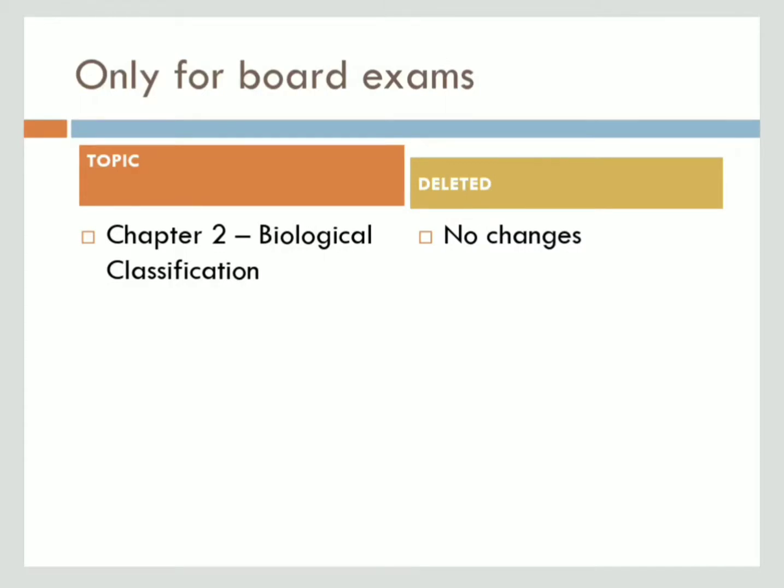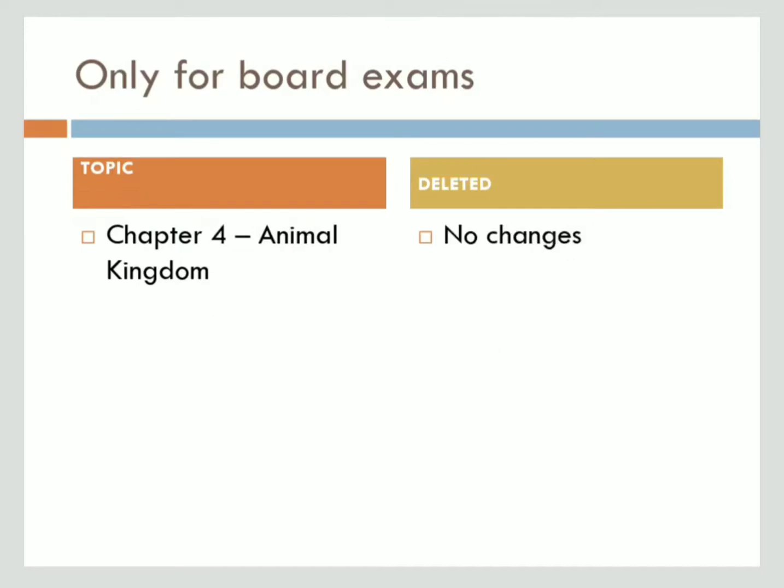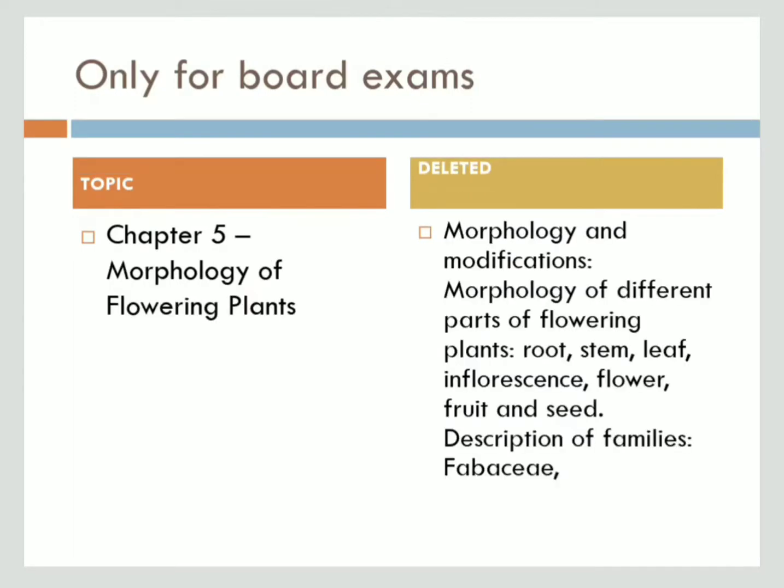Remaining all are there. Next, chapter 2, Biological Classification. No changes from this chapter. And this syllabus is only for the board exams, not for the NEET. Next, coming to the third chapter, that is the Plant Kingdom. From the plant kingdom, the topic angiosperms, salient features and their examples, classification, characters, examples are deleted from the syllabus. Remaining all are present from this chapter.